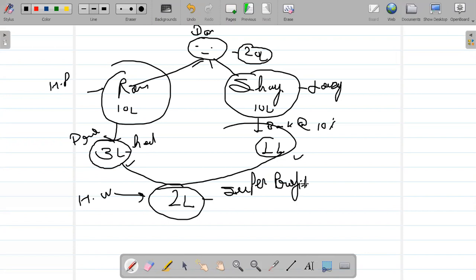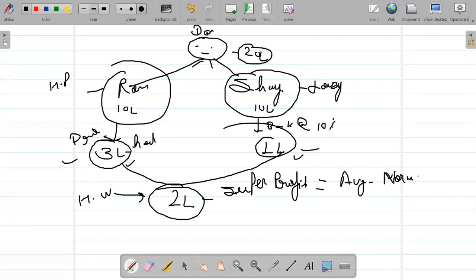What is the super profit? Super profit means more than normal money. If any person earns 3 lakh after investing in a business and another person earns 1 lakh without doing anything, then what is the value of hard work? What is the super profit? The super profit is average profit minus normal profit. This is average profit, and this is normal profit. Normal profit means if you do not do anything, you will still get the 10% return. In that case, the only profit is 2 lakh rupees, that is super profit. And the formula of super profit is average minus normal.